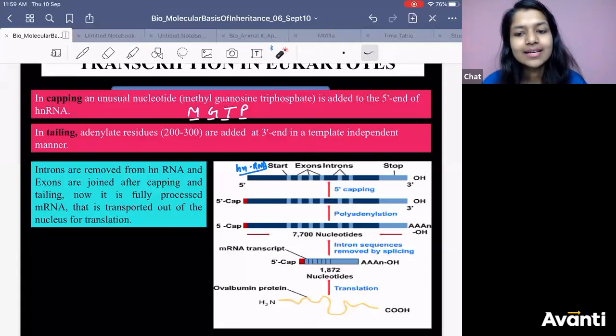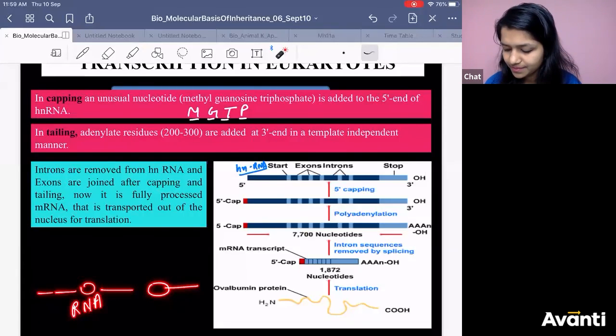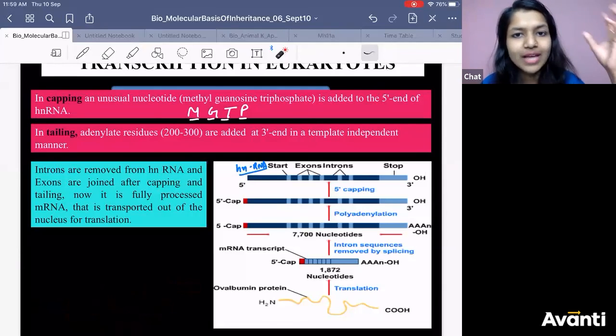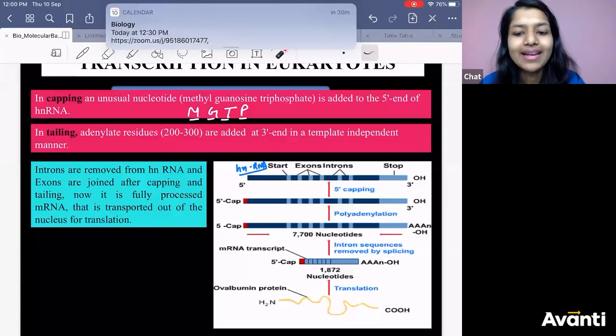Similarly, the RNA will be joined by what? RNA ligase. Once you remove the intron, you will have to join them, and you will join it by RNA ligase.